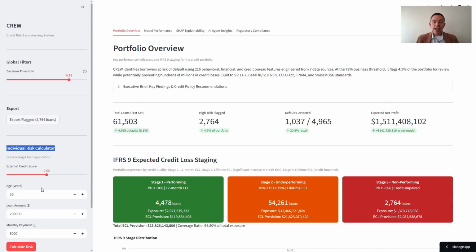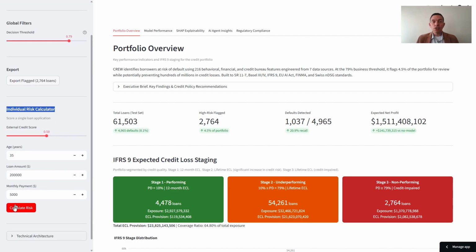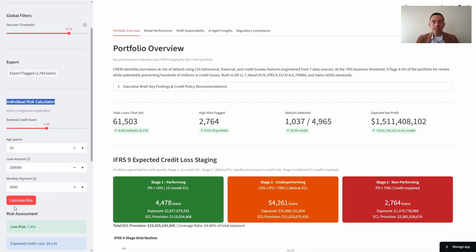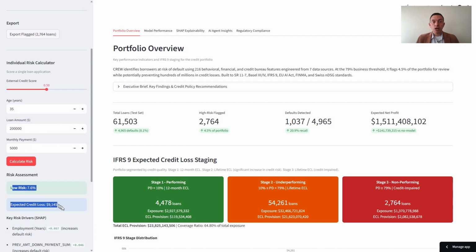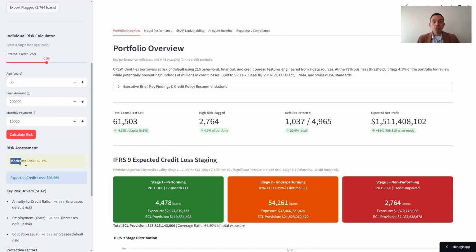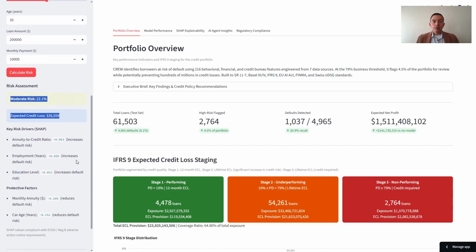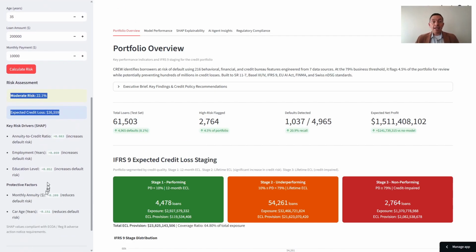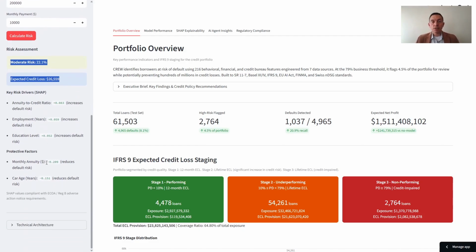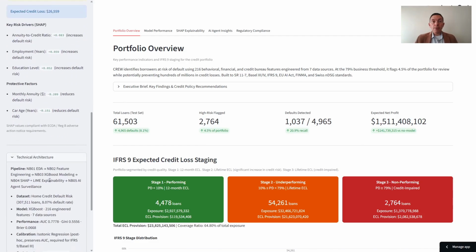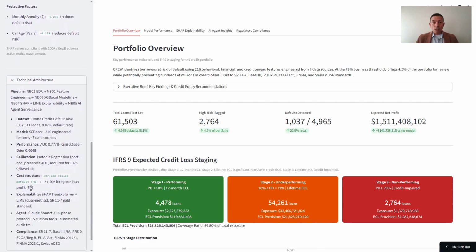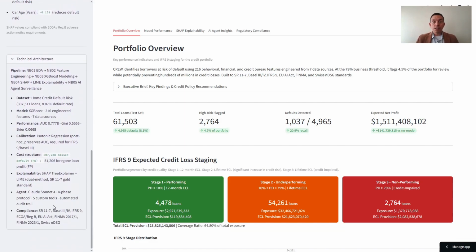The individual risk calculator scores any new application on the spot. Look at the PD and the ECL. If I double the monthly payment, it reads debt service pressure, not repayment speed, raising the PD from 7 to 22% and nearly tripling the ECL. The top SHAP drivers come ready as an ECOA adverse action notice. The technical architecture panel shows the full pipeline, the cost structure, and the regulatory frameworks aligned.